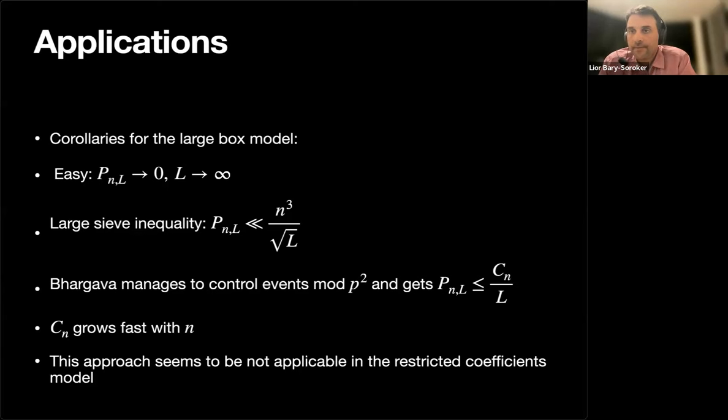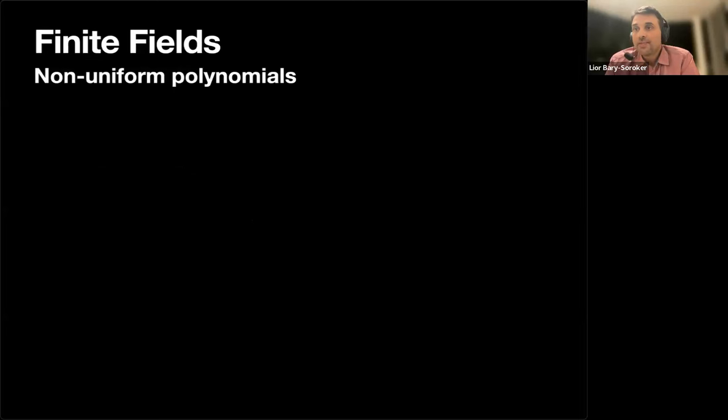except maybe, for example, if you take L equal 1, you can get that the probability that the Galois group is A_n, or rather S_n, will be bigger than a constant that comes from just looking modulo 3, because there the polynomial is actually uniform. And this was used in the past. But you have only finitely many primes. So if you have in mind the restricted coefficient model, then you have to discuss non-uniform